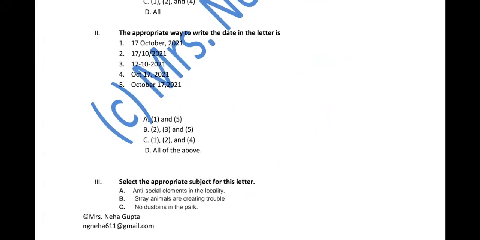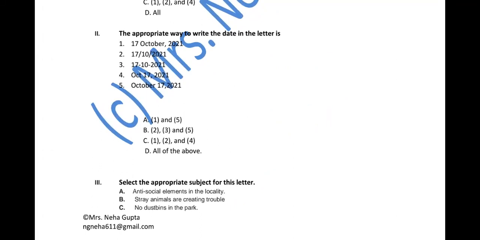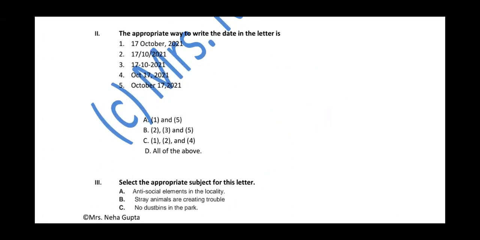The appropriate way to write the date. As I told you that I would be explaining this, well, the explanation of this. So tell me the appropriate way. So see beta, this is the wrong way. This is wrong way. This is wrong way. Because you need to write down the name of the month completely. You have to write down either the first option or the fifth option. So our first part, A part, is the correct one.